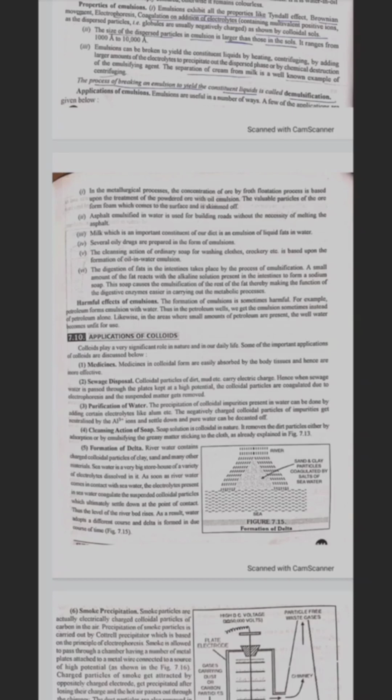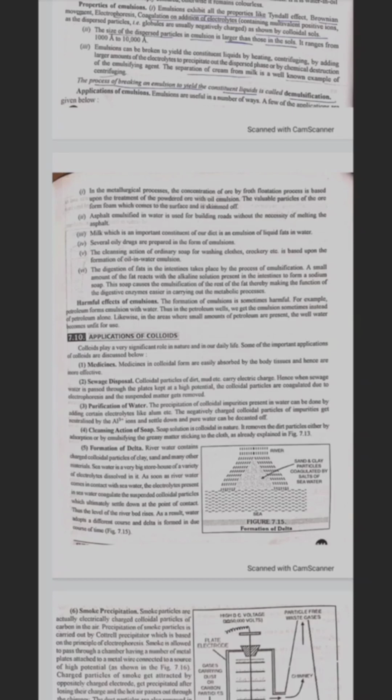Application of colloids. Colloids play a very significant role in nature and in our daily life. Some of the important applications of colloids are discussed below. First one is medicine. Medicines in colloidal form are easily absorbed by the body tissue and hence are more effective. Second, sewage disposal. Colloidal particles of dirt and mud carry electric charge. Hence, when sewage water is passed through plates kept at high potential, the colloidal particles are coagulated due to electrophoresis and thus suspended matter gets removed.